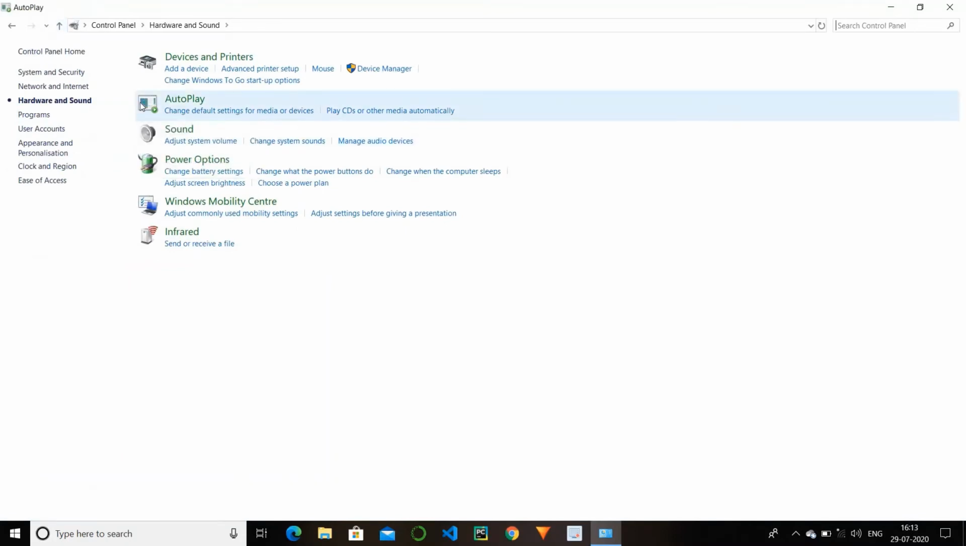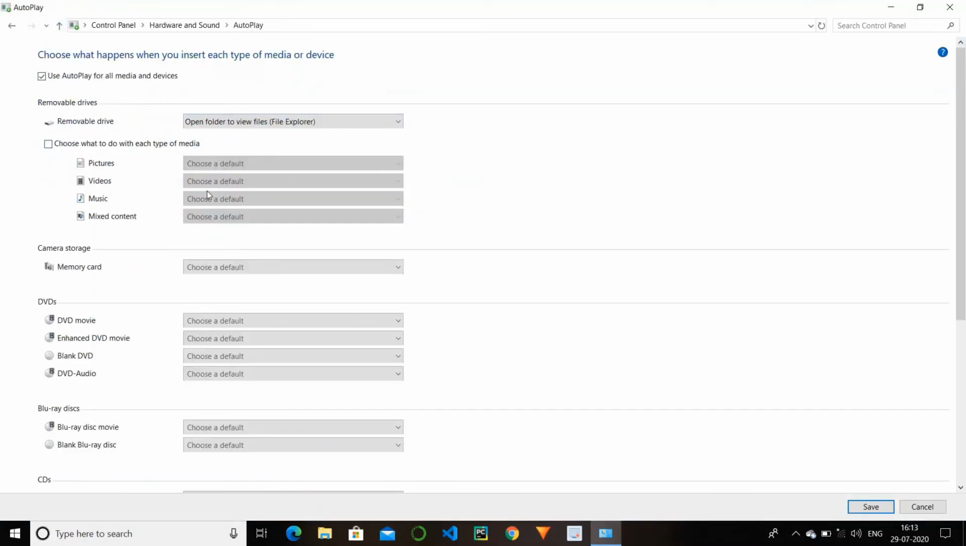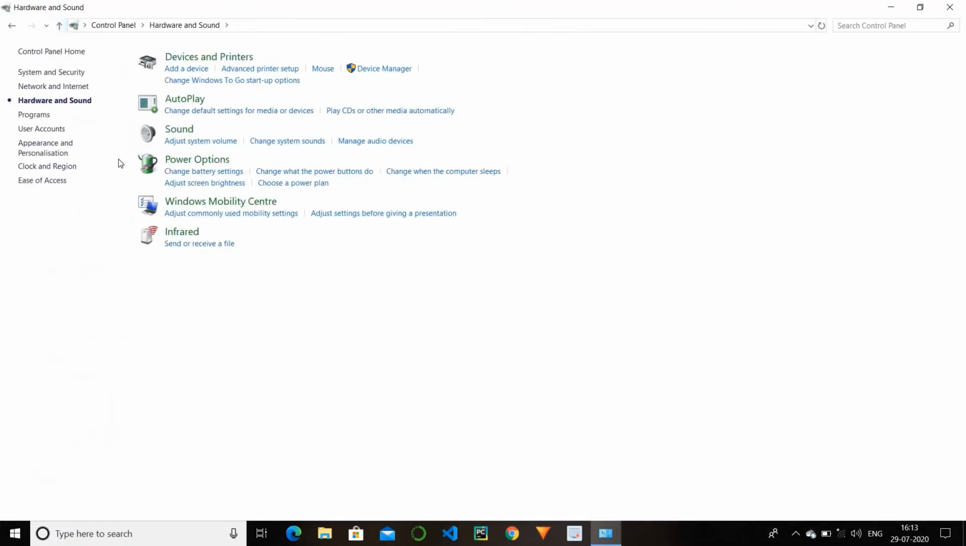And the next is autoplay. So here you can change your settings. When you connect your laptop or computer with a pen drive or any card reader, you use this option to change your setting, like what is the default program which runs on our computer, or when you put in your DVD or memory card or anything, what is the first option that will be played on your laptop or computer.